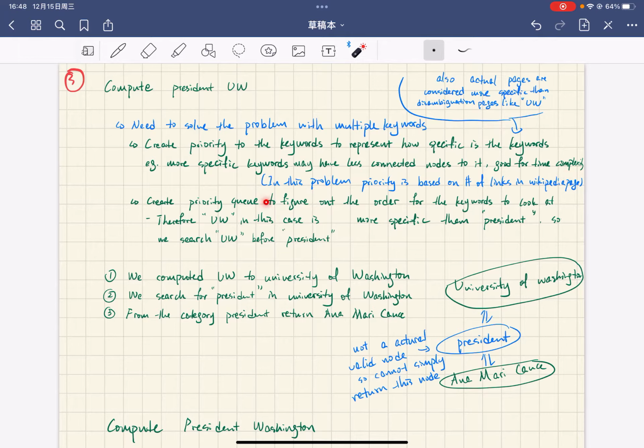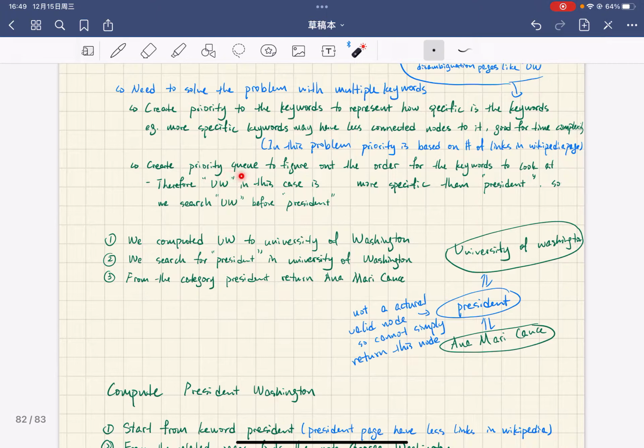And in this problem, I will assume that priority is based on the number of links in the Wikipedia page. So the more links it contains, the lower priority it may have, because for time complexity, if we start from the fewer ones, then we can compute more quickly. Also, I assume that actual pages are considered more specific than disambiguation pages like UW.